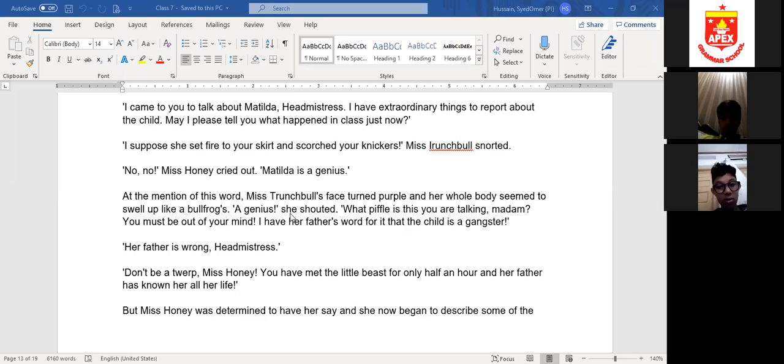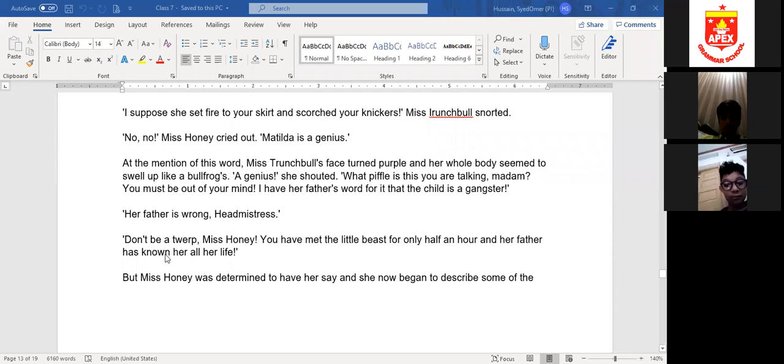"A genius?" she shouted. "What piffle is this you are talking, madam?" Piffle means nonsense. "How can that little girl be a genius? You must be out of your mind. Her father said that the child is a gangster and you are calling her a genius." Miss Honey said that her father must be wrong. "Don't be a twerp." Twerp means a silly person. Don't be silly. "You have met the little beast right now, and her father has known her all her life." So she said, how can you say that you know her better than her father?